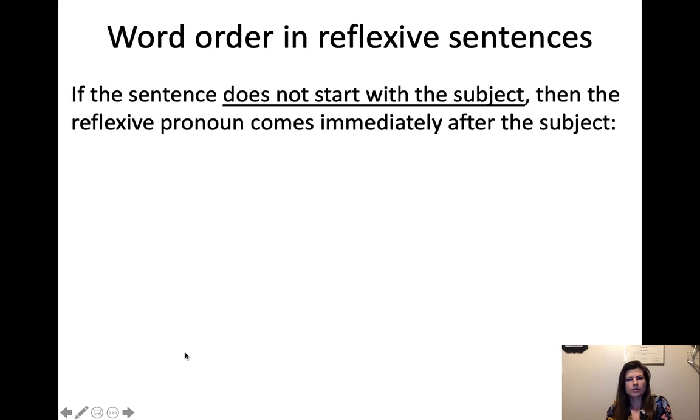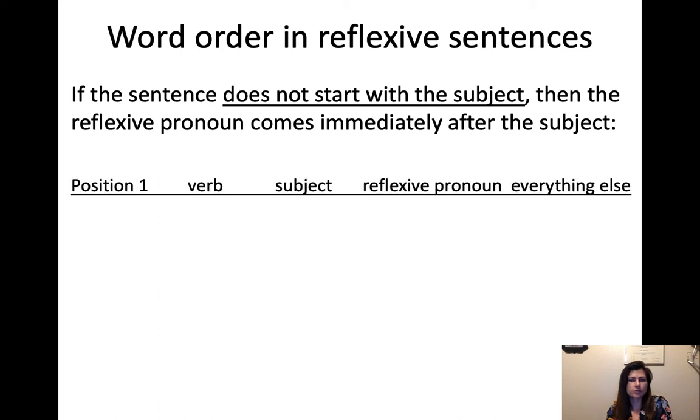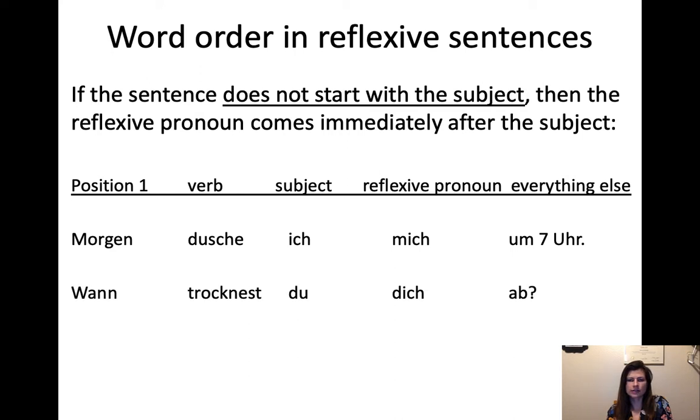So if the sentence does not start with a subject, then the reflexive pronoun comes immediately after the subject. So we have position 1, which can be a number of things. We're going to do an adverb right now, morgen. Then, of course, we got to do our verb in the second position. And we haven't done the subject yet, so we can't put that off. It has to be next. And then, now we've done our subject. That took priority. And then we can get to our reflexive pronoun. That has to be next. And then everything else. Morgen dusche ich mich um 7 Uhr. Tomorrow I shower, or I will shower at 7.